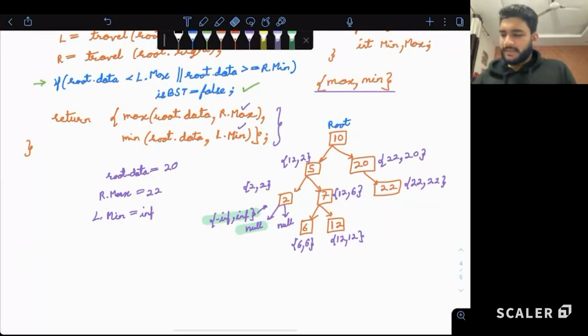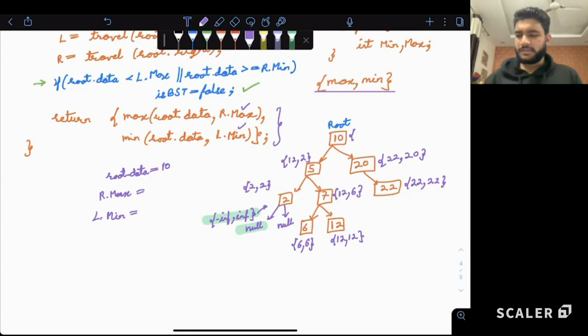Now for the last part, 10. Current node is 10. What is the right maximum? Right maximum is 22. Left minimum? Left minimum is 2. So for this, the maximum will be 22 and the minimum will be 2. So is it clear how for every node we successfully found the max and min in the subtree?